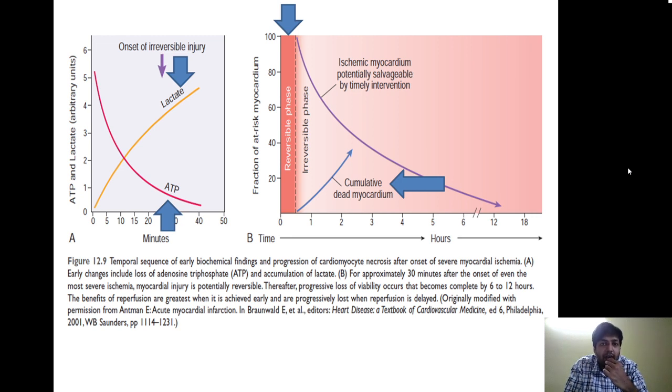I will repeat all these points once again. As soon as the myocardial blood supply is lost, ATP formation will reduce, whereas lactate formation is going to increase. During the first half an hour, the injury is reversible, so there is just ischemia without any irreversible injury. But after half an hour, the myocardium is not going to tolerate the loss of blood, and as a result there will be cumulative dead myocardium. So the amount of dead myocardium will increase as the number of hours increases.